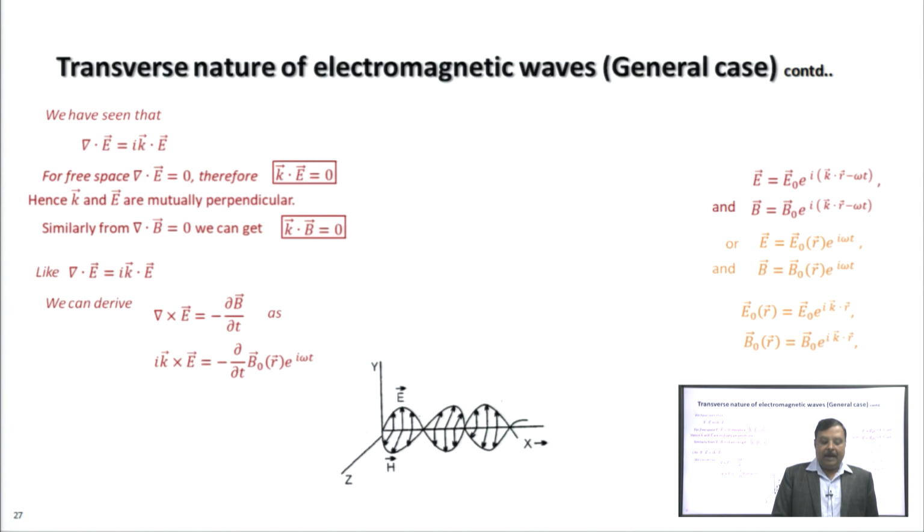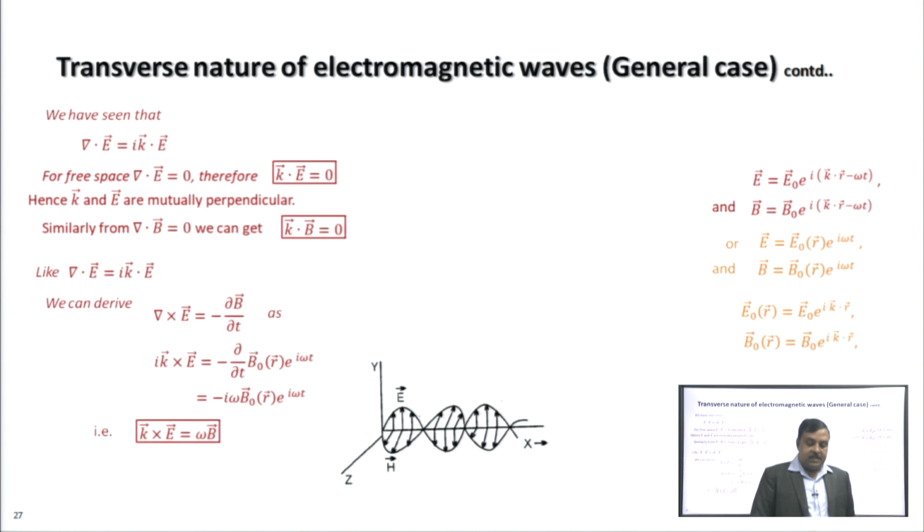So, like del dot E equal to i k dot E, if we write del cross E equal to minus delta B by delta t from Faraday's law, then del will be replaced by i k. If we evaluate mathematically, we will get i k cross E equal to minus delta by delta t of B 0 e to the power i omega t, where B 0 is a function of r, as e to the power i k dot r is included in B 0.